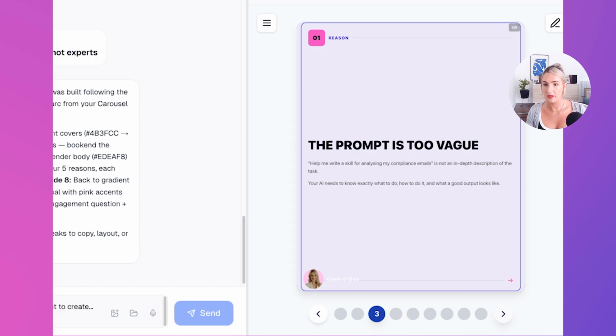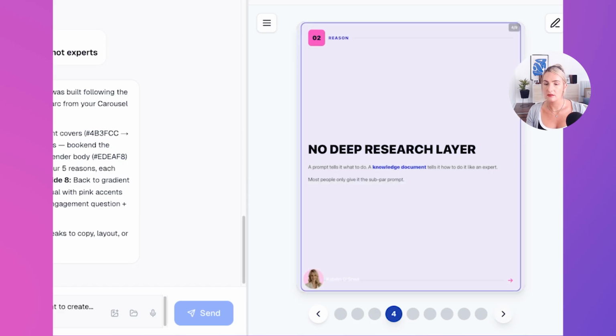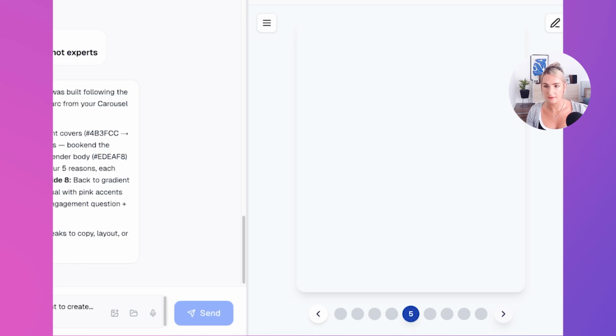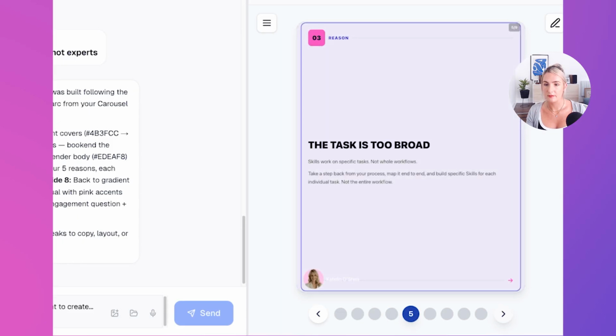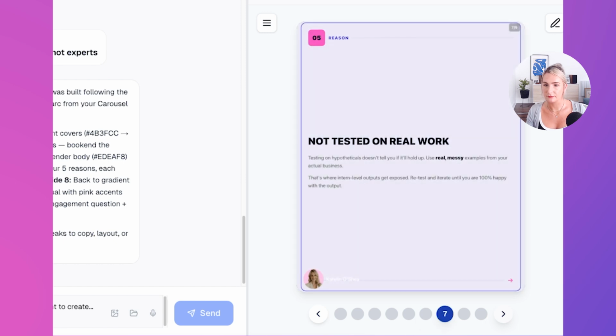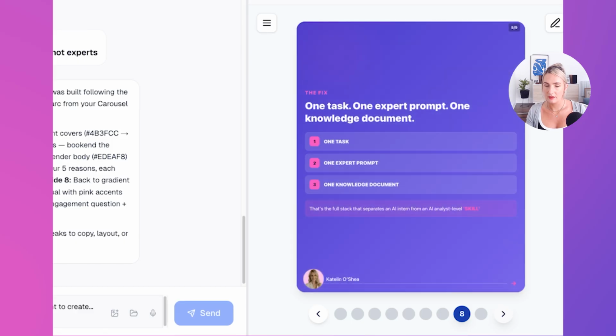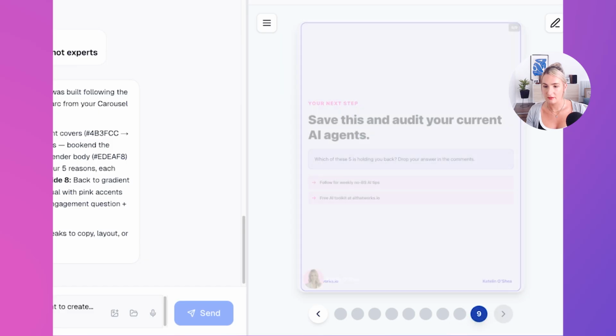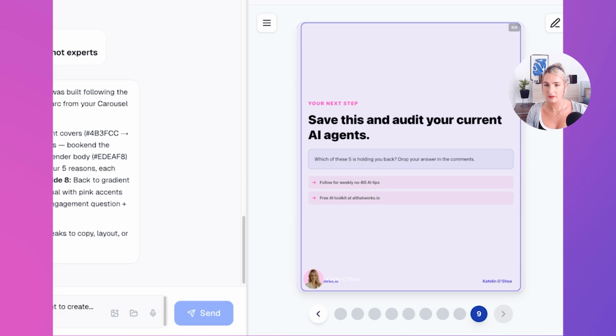Okay. Prompt is too vague. Okay, I hope that this is going to carry through into the 5 points. It probably will. So the reason. Prompt is too vague. Nice. Lovely. Wow. To be honest, I don't think I'm going to have to change anything. That is so impressive.